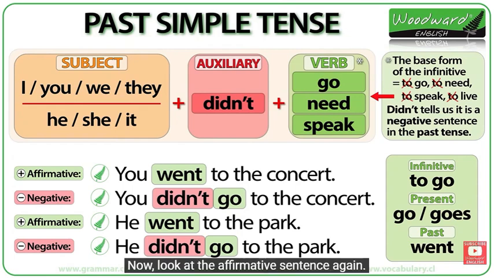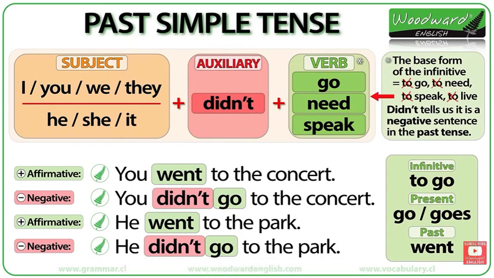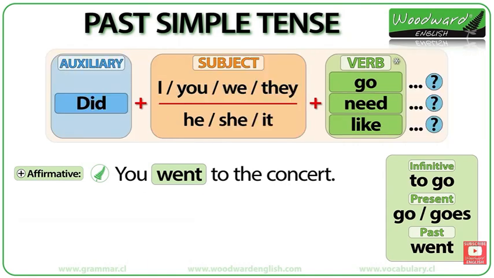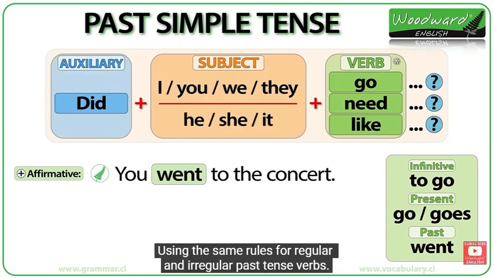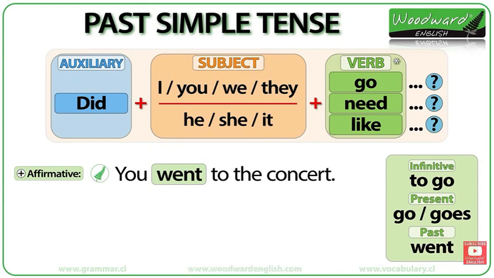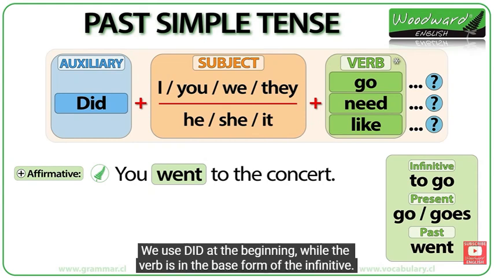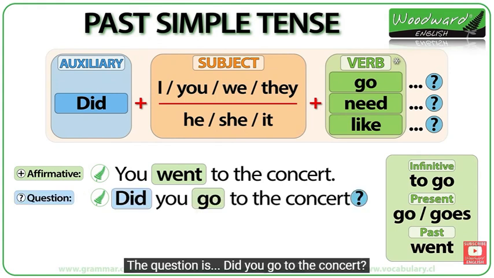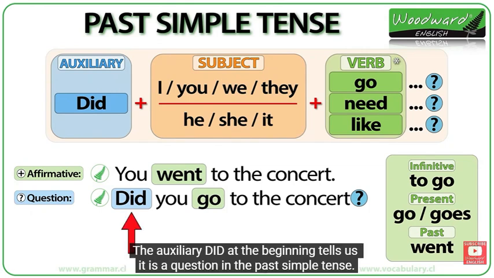Now, look at the affirmative sentence again. You went to the concert. How can we make this a question, using the same rules for regular and irregular past tense verbs? We use did at the beginning, while the verb is in the base form of the infinitive. The question is, did you go to the concert? The auxiliary did at the beginning tells us it is a question in the past simple tense.